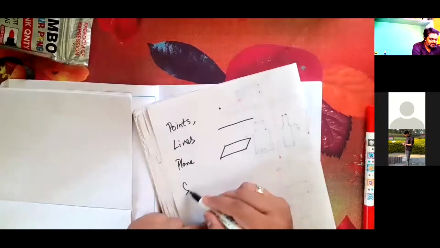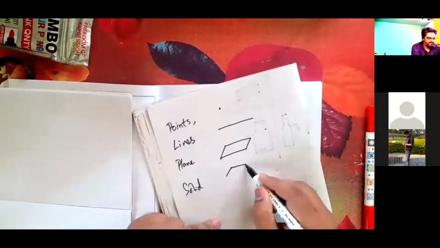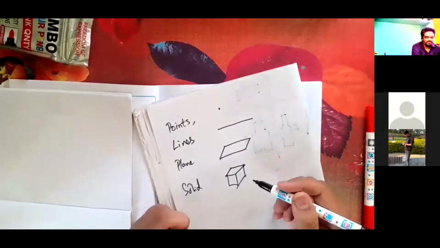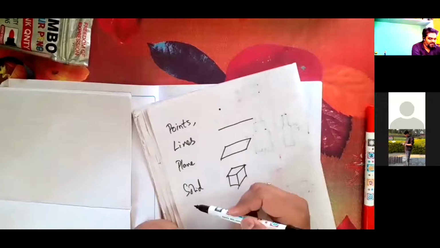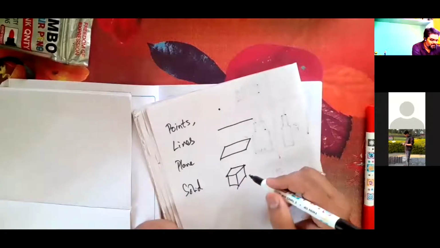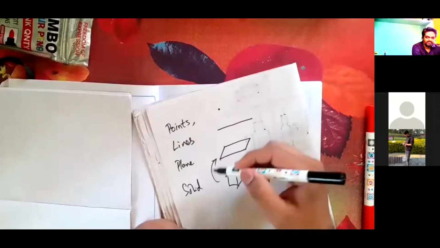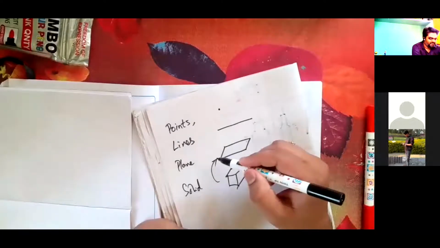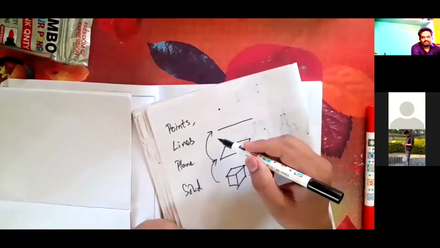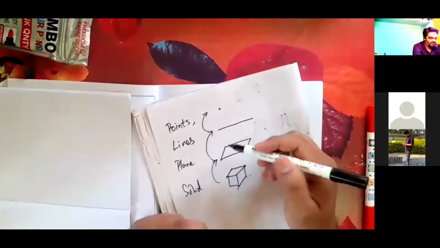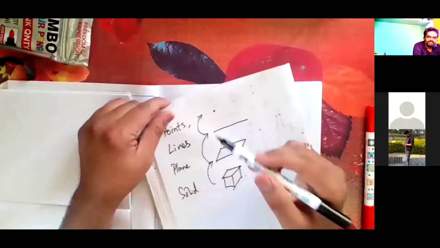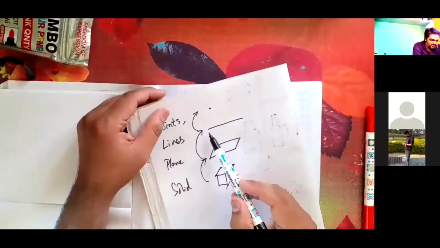Like this, there are very important steps we are going to follow, and chapters are also based on these. If you want to draw solids, you need to understand planes better. To represent planes better, you need to have better knowledge of lines, and similarly, in turn, of points. All these days we used to represent a point here. Have I represented a point in this line? No, it includes these points.